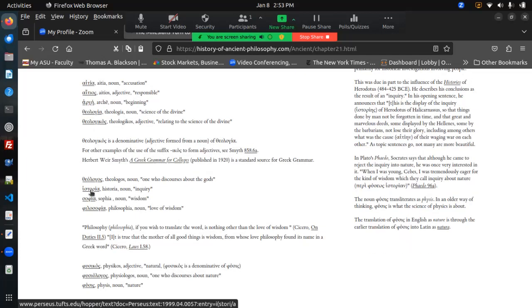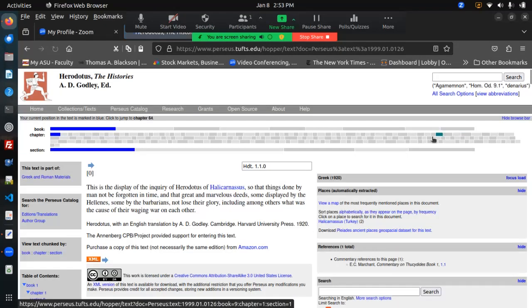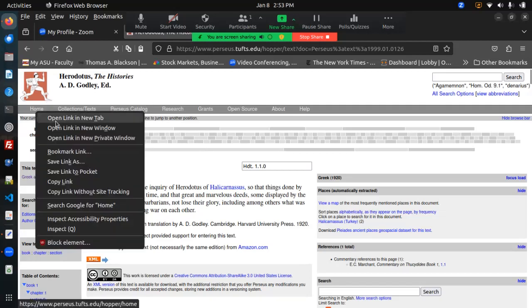And we could click on this to find the dictionary entry. But first, before we do that, let's take a look at Herodotus. So Herodotus, he was a historian that lived in the 5th century BCE. And we have a work entitled Histories that he wrote. If we click on this, we can go to the Perseus Digital Library. That's the library we're in. Let's take a look at that real quick.